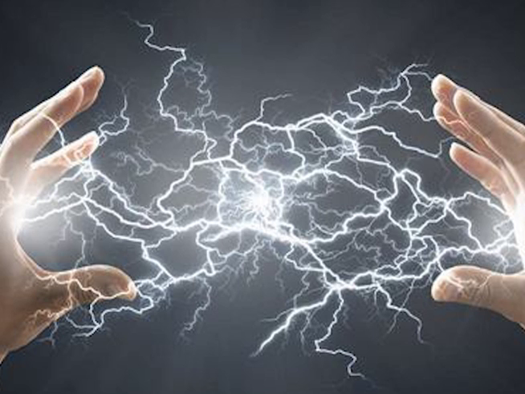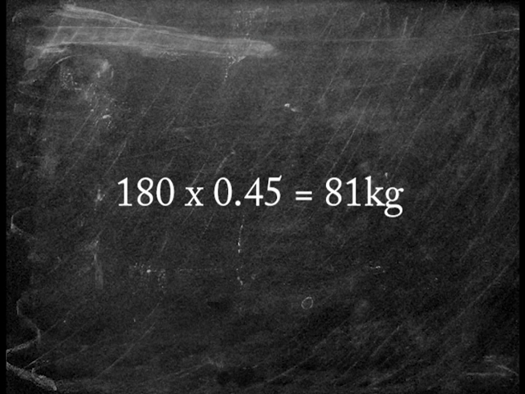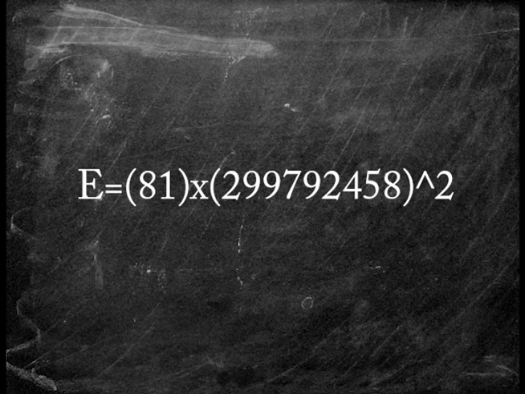So now I will show you the amount of energy in a human to demonstrate how the equation works. The average human weighs roughly 180 pounds, so in kilograms that is 0.45 times 180. This equals 81 kilograms. So now that we have the weight, we can put it into the equation. The equation will now look like this. E equals 81 times